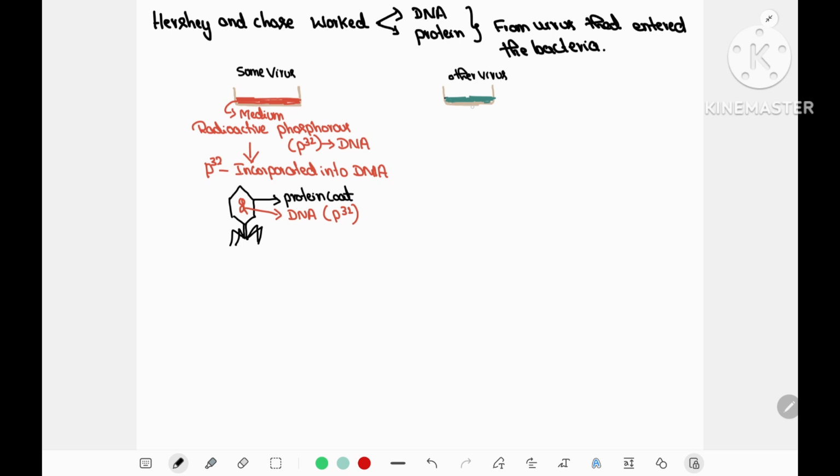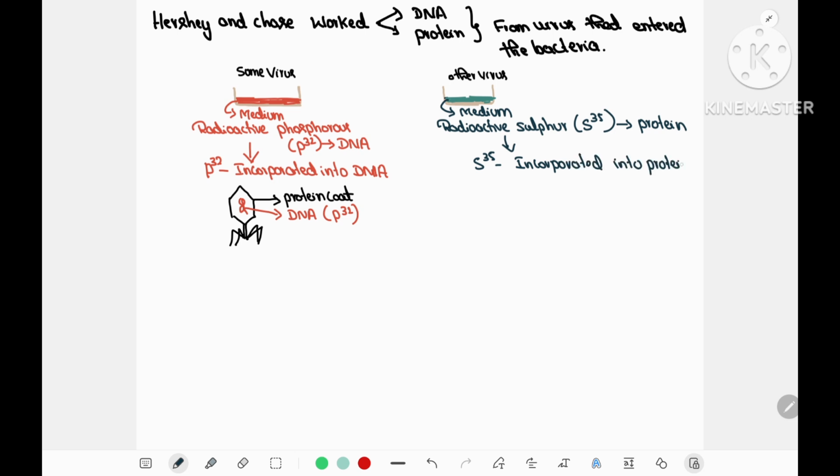On the other hand, other bacteriophages are grown on a medium containing radioactive sulfur 35. You should remember here, sulfur is a component of only protein and it is absent in DNA. That's why they chose these two elements for their experiment. Otherwise, they would have chosen some other, because phosphorus is present only in DNA, sulfur is present only in protein and it is absent in DNA.